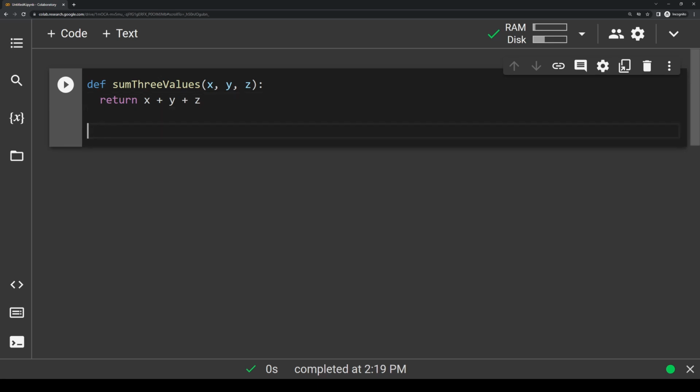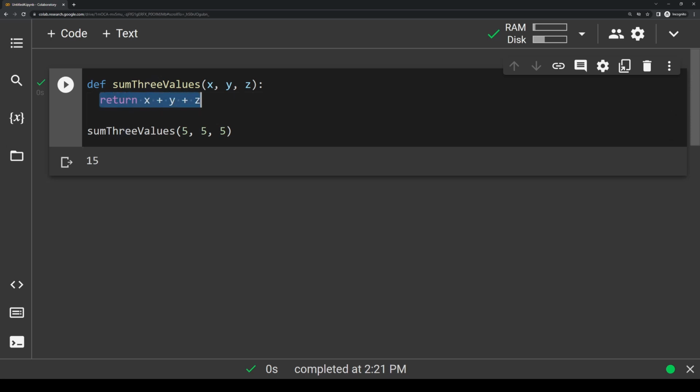Then down here, let's call this function. We just defined sum3values, now I want to call it. So we type the name and then parentheses. And then let's say we want to pass in 5, 5, and 5. And if we run this, you'll see that it outputs 15. So we can return literally whatever we want from a function, and this return value is always going to get stored in the function call. So if we want to access the return value, we can grab it by doing this.